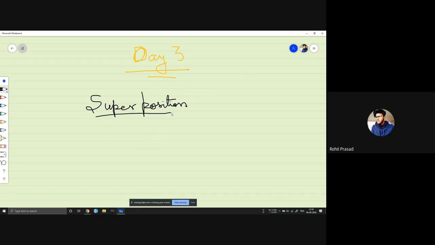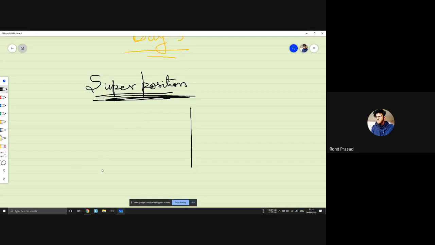So, superposition means being in different states, different places, different momentum, and other physical quantities at the same time. For example, for a general particle, let's say a particle is supposed to be here and here also.